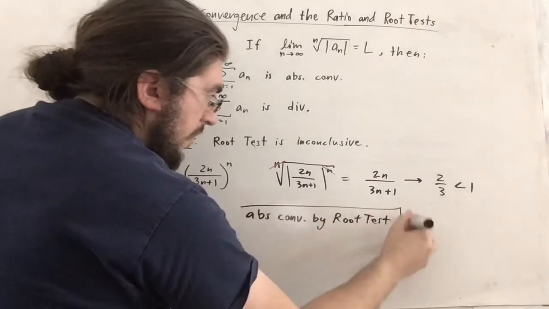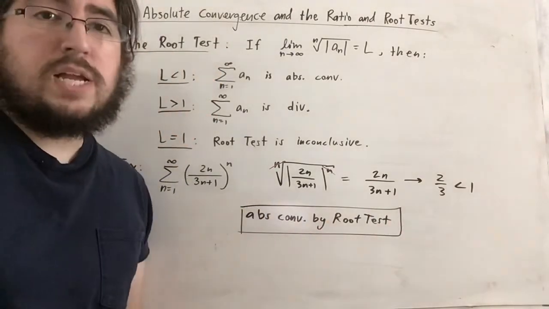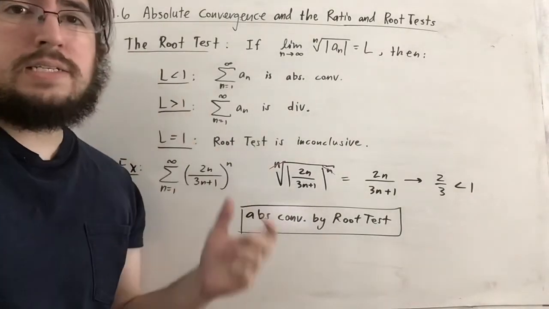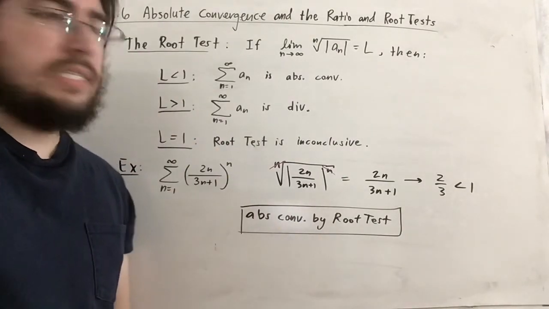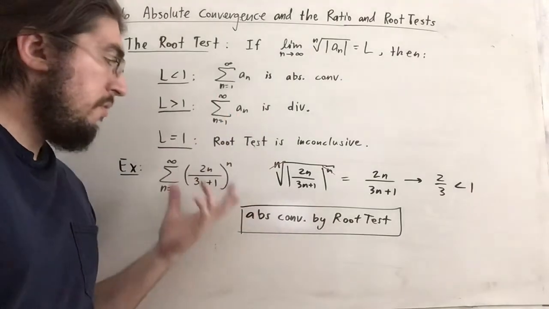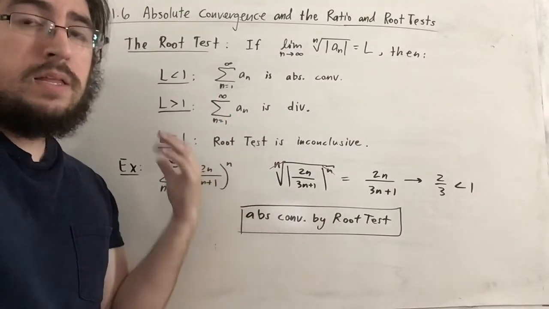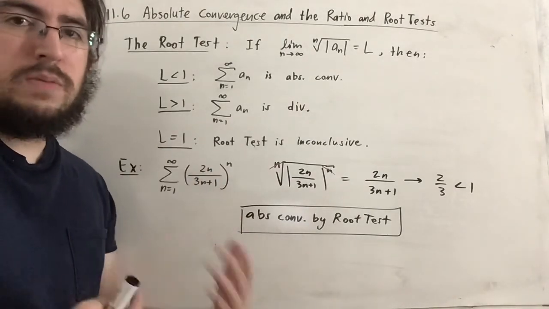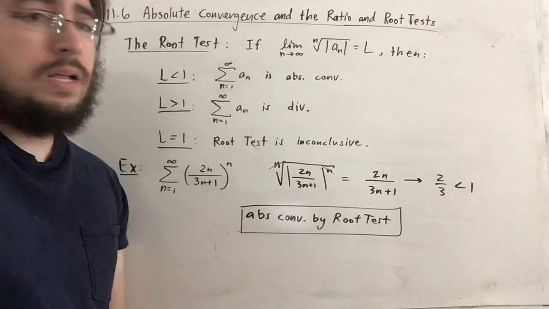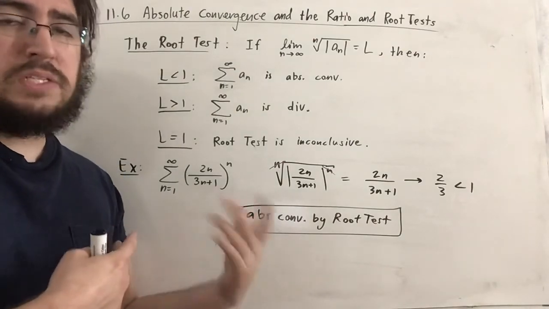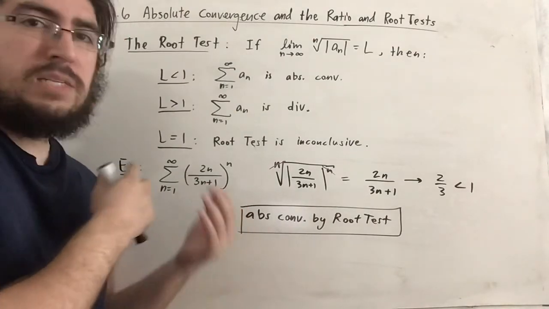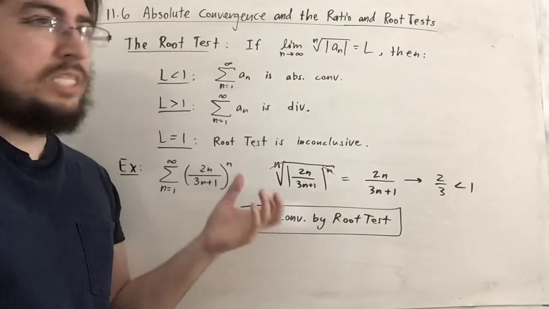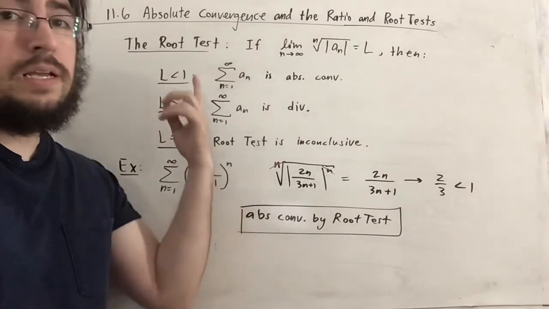So you'll get very similar results as you would for ratio test because it's almost the same. In fact, I believe the proof for the root test is based on the ratio test. It's just a specific application of that for series that have general terms that are to the nth power. I haven't really been writing out terms for a series in a while, but you can always do that just to get an idea of what the series is doing. But if it has a particular type of look to it, like for instance all to the nth power, then you consider specific types of tests, like in this case, the root test.